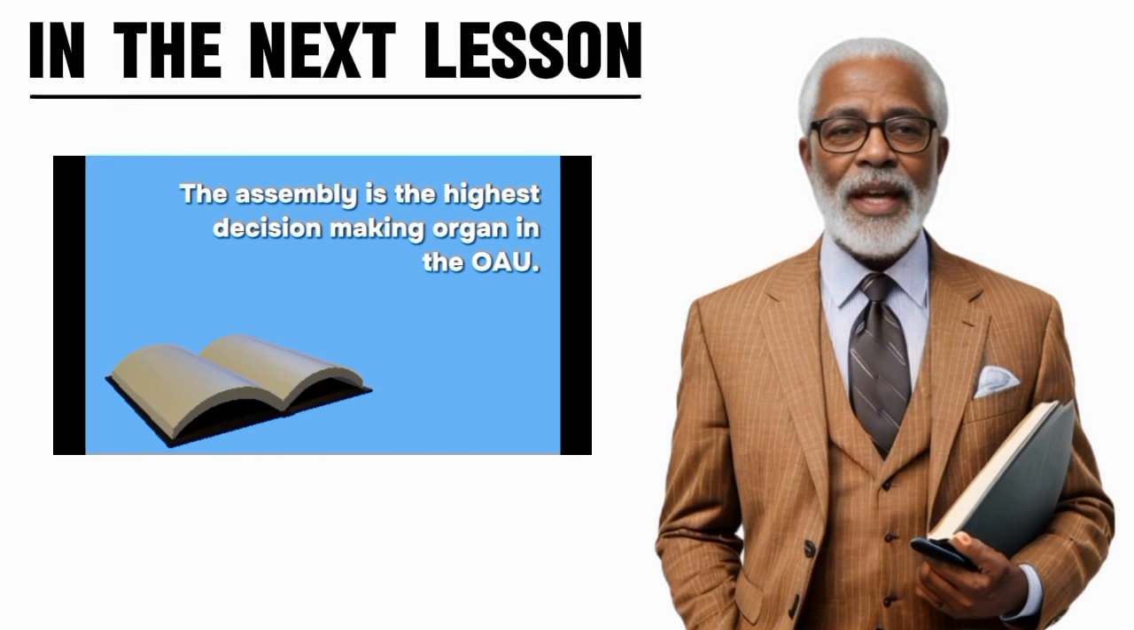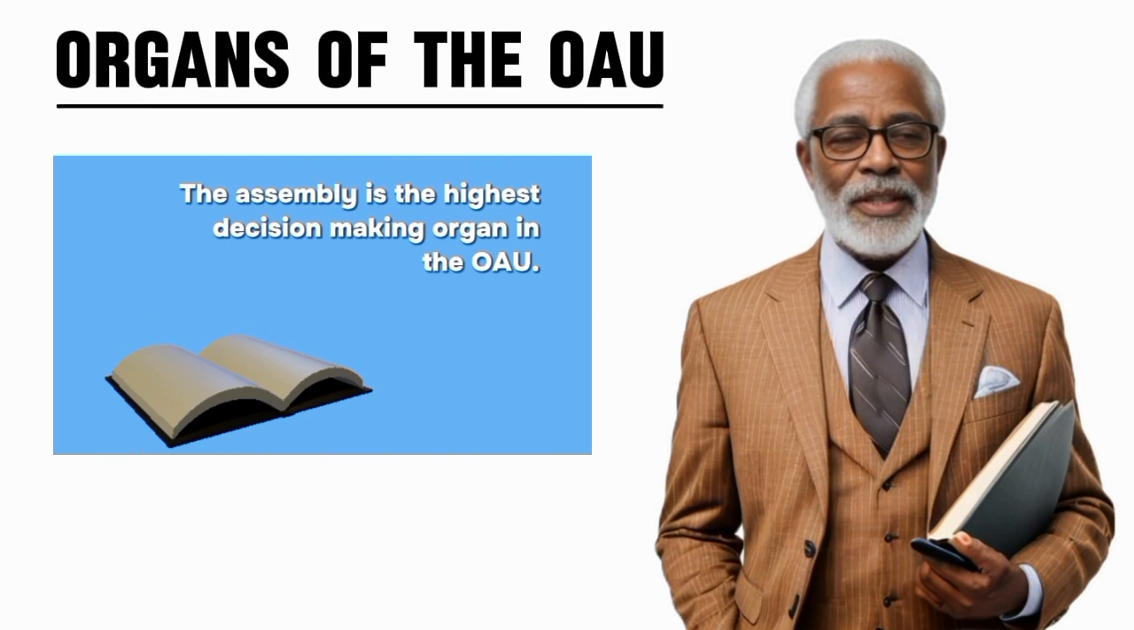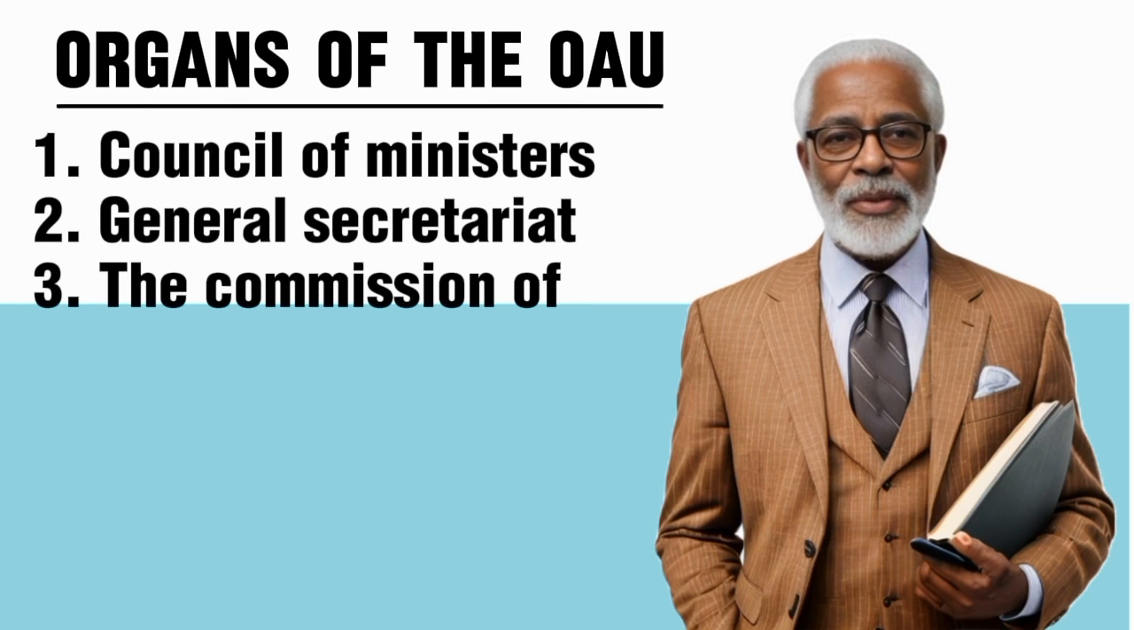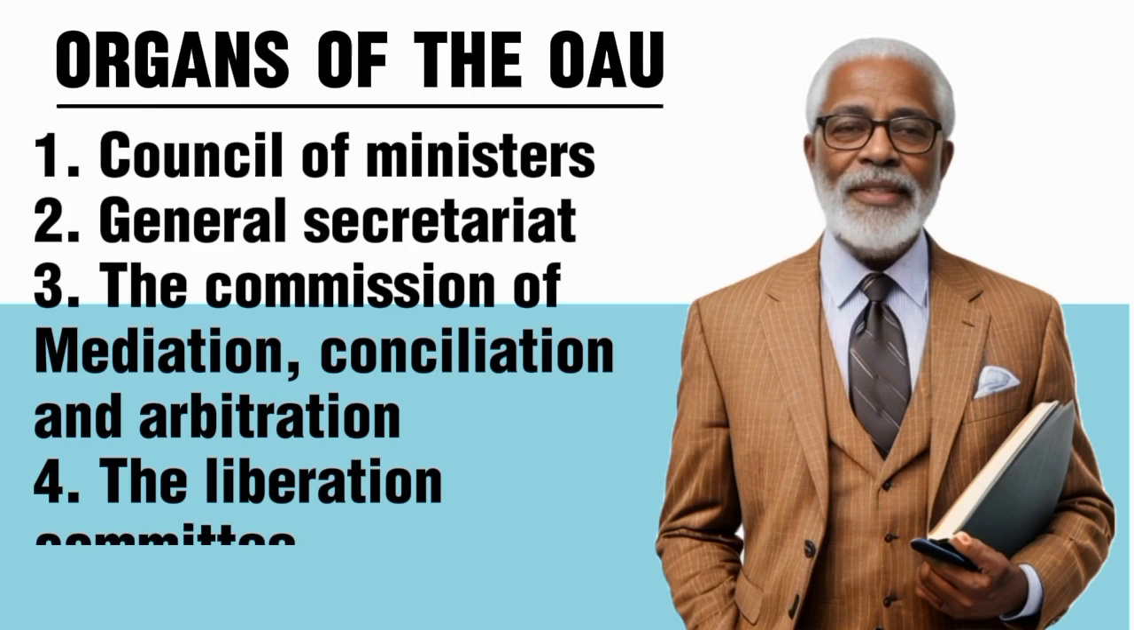In the next lesson, I will teach you about the other organs of the Organization of African Unity. Specifically, the Council of Ministers, the General Secretariat, the Commission, and the Deliberation Committee.